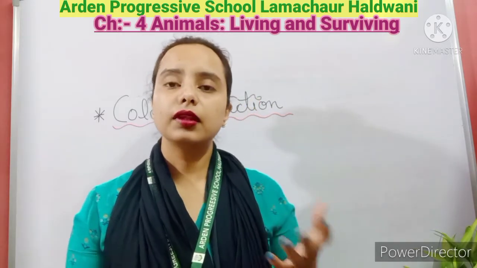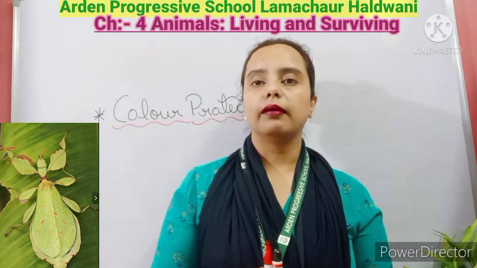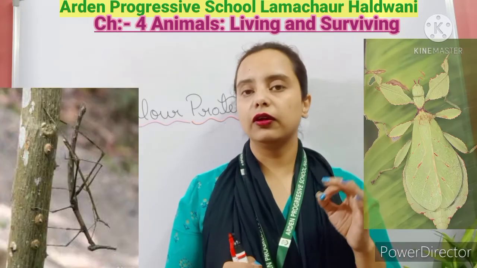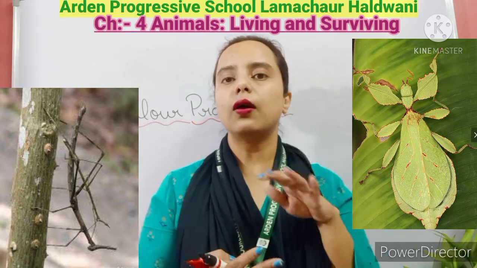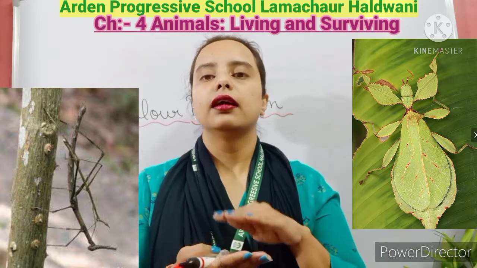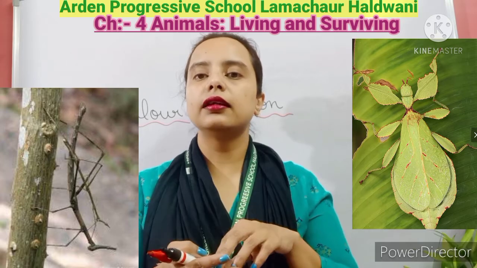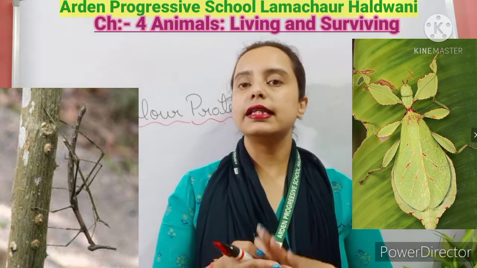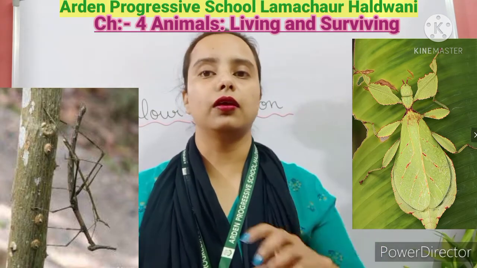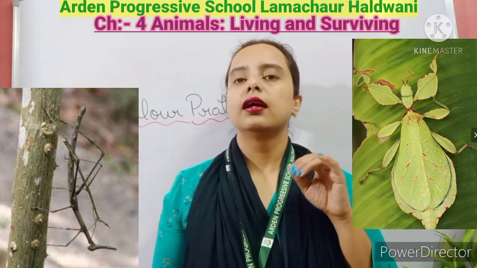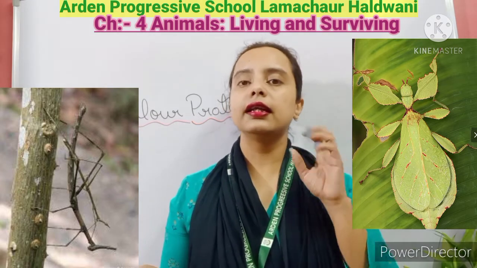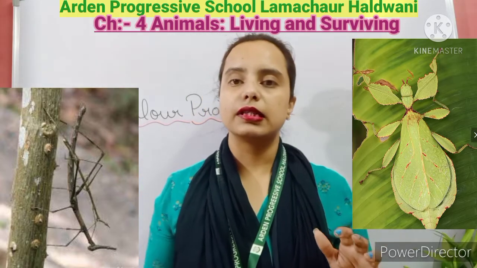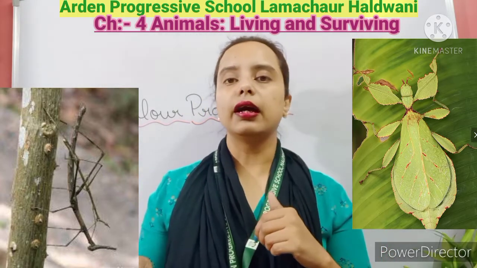Okay, in the same way there is a leaf insect also, which looks exactly like a leaf. Okay, when that leaf insect sits on a leaf, nobody can see that the insect is sitting on the leaf. Why? Because the color of that insect is the same as the color of the leaf. So they take advantage of their body color to protect themselves from the enemies, so that they cannot be eaten by the others.